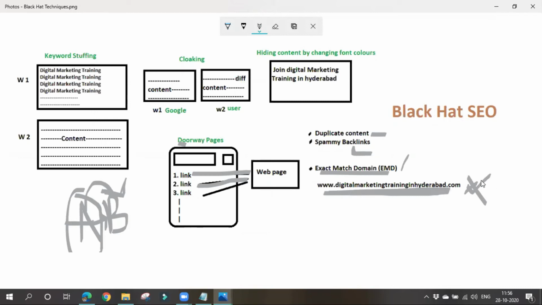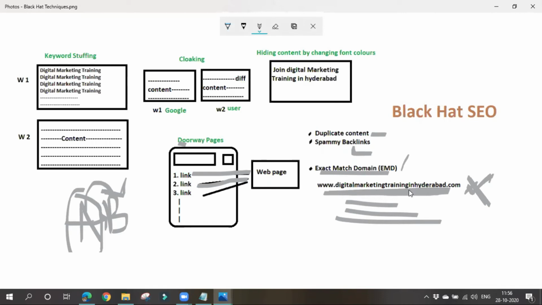But it is not correct. Getting displayed on the top of search results only because of your website name is not correct. You should also have proper content in that website. Google will punish us if we get displayed only because of this domain name. If we write proper and useful content, if we are giving quality content for the user, then it's okay. It will be a very good additional advantage for us to be displayed on top of search results.